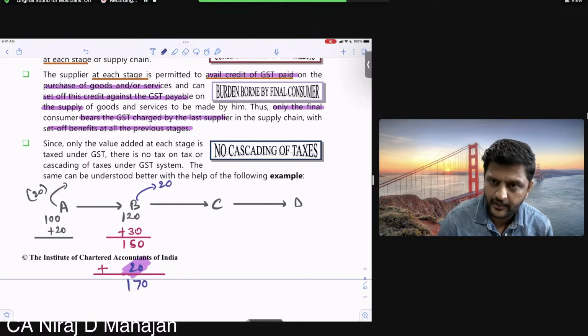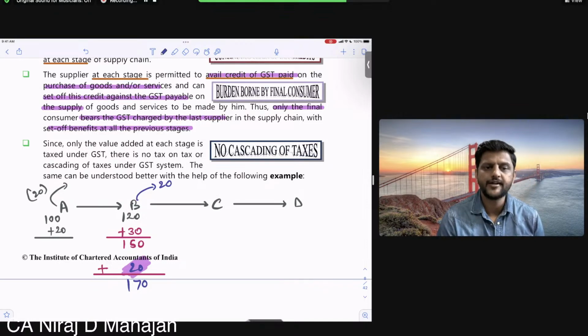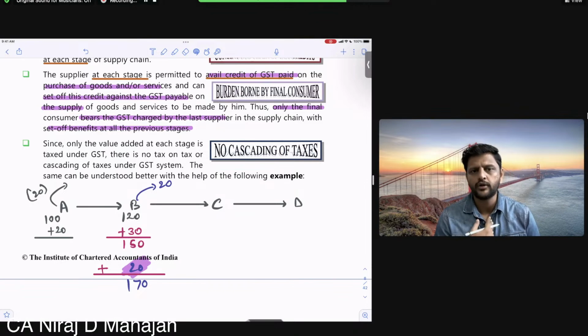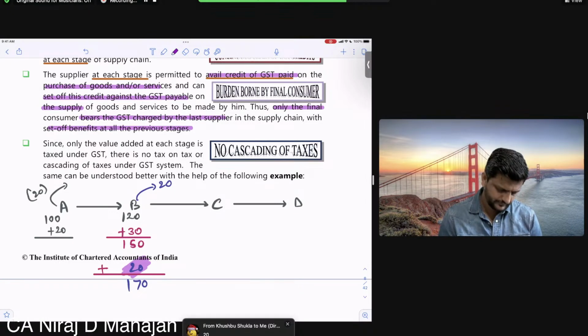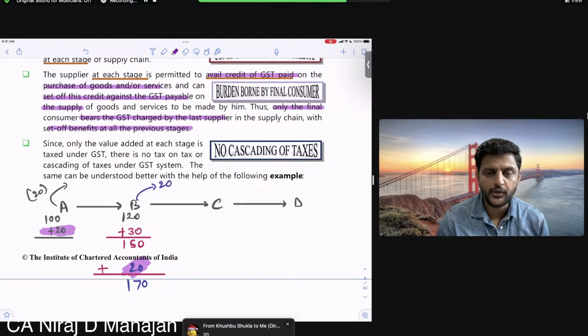20. Correct till here? Agreed that B is not paying this 20 from his own pocket. But when he pays to the government, he is entitled to take the credit of the tax which B had paid out of his own pocket. Bachcho, when and how much had B paid out of his own pocket? This 20. The 20 which he paid to A. Hi Anna, all of you okay till here?